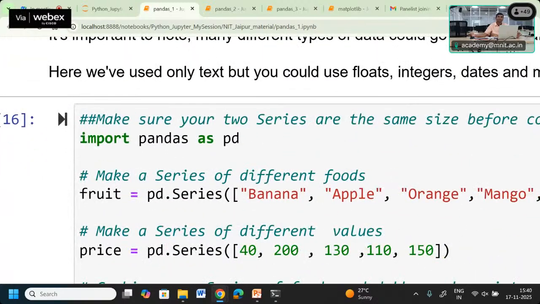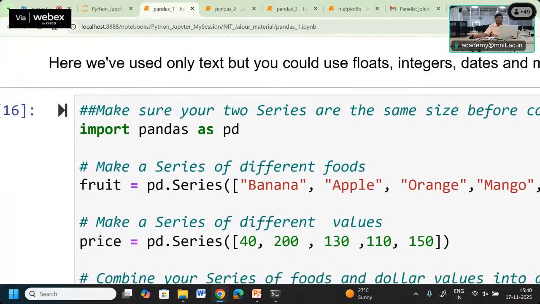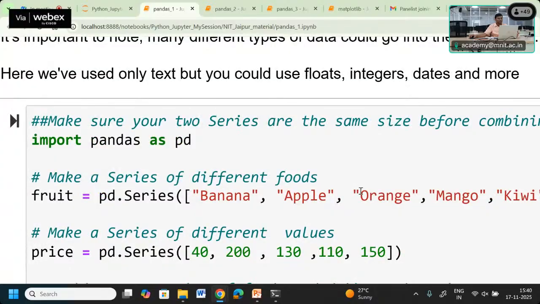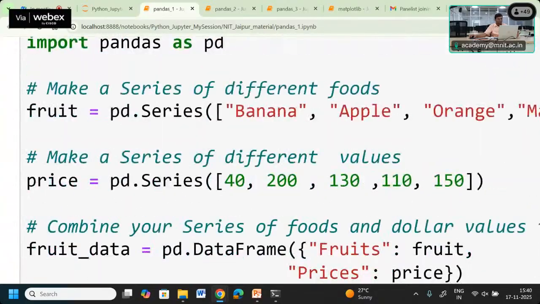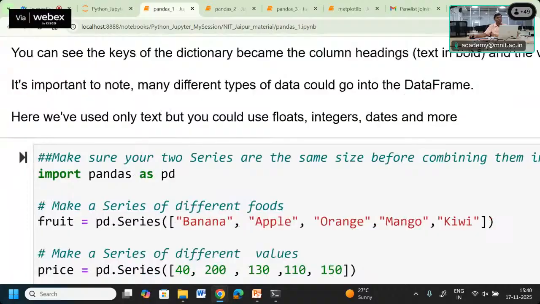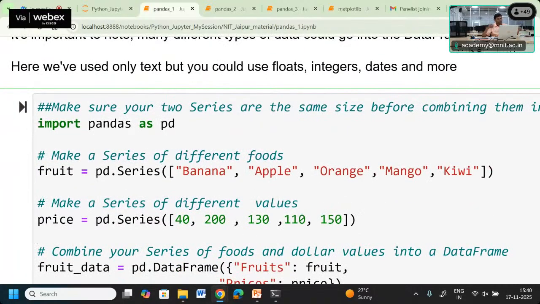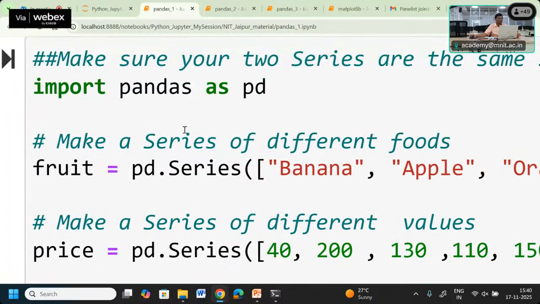It can be of integer or float or string. It can be of any type of data can go there. Now let us create another series of data, and then we are going to create another data frame as another example. Now we can observe here we have a series of different fruit we want to create. So import pandas as pd, fruit = pd.Series.